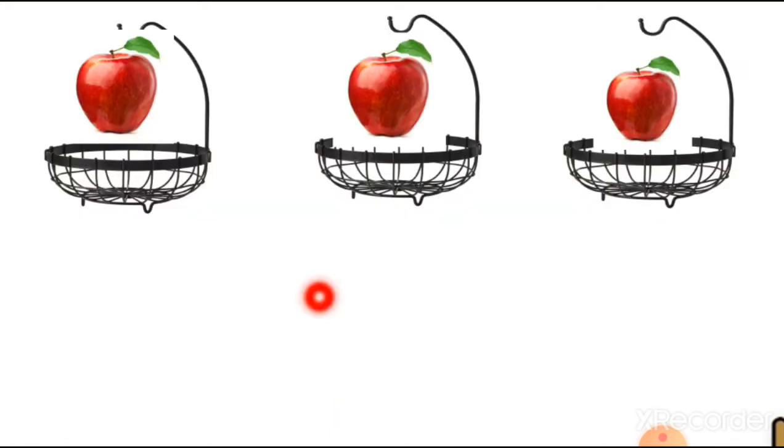Here you can see the baskets. There are 3 baskets with 1 apple in each. It means we are adding the number 1 three times, because there is 1 apple in each basket, and it is equal to 3.